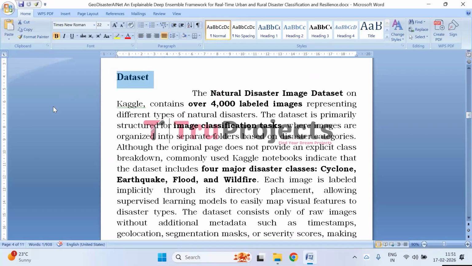Coming to the dataset, the Kaggle Natural Disaster Image Dataset contains more than 5,000 labeled images representing four major disaster categories: cyclone, earthquake, flood, and wildfire. The dataset is organized into separate folders for each disaster type, where images are implicitly labeled based on their directory placements, making it straightforward for supervised image classification tasks.